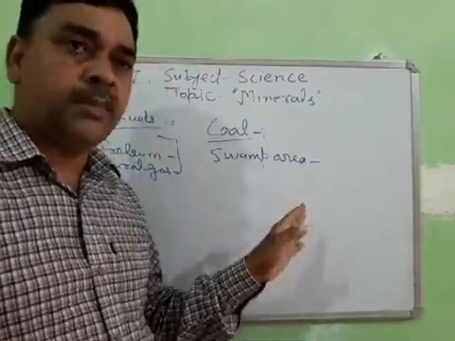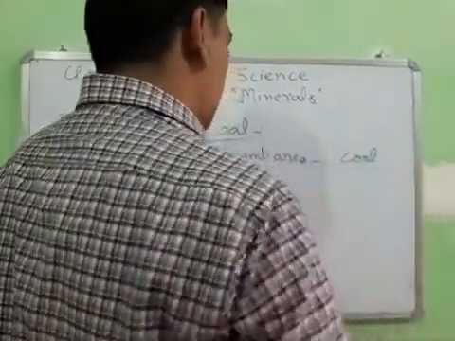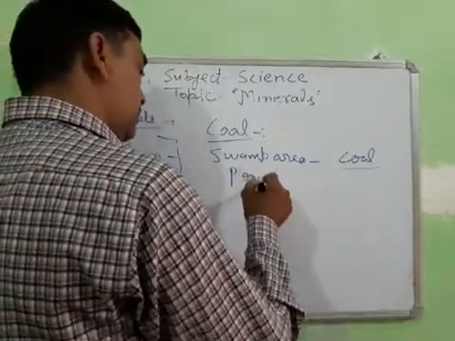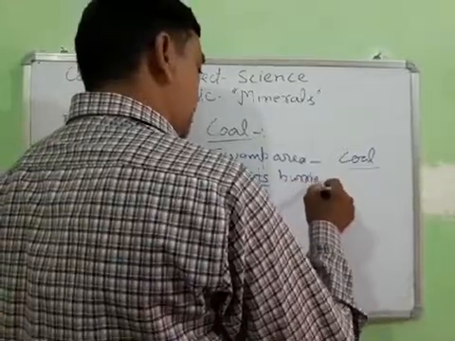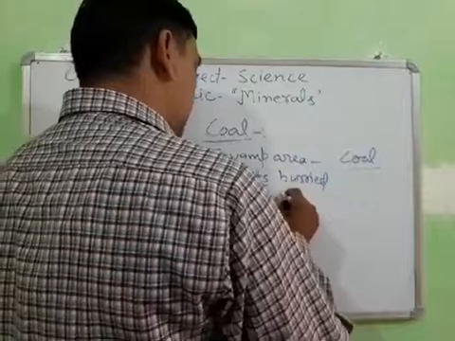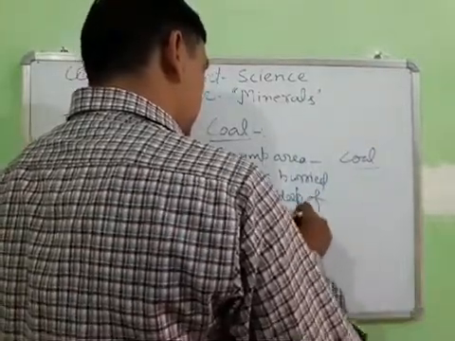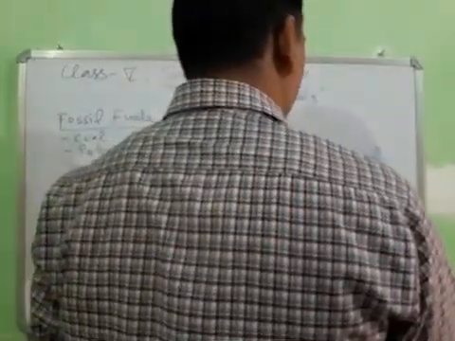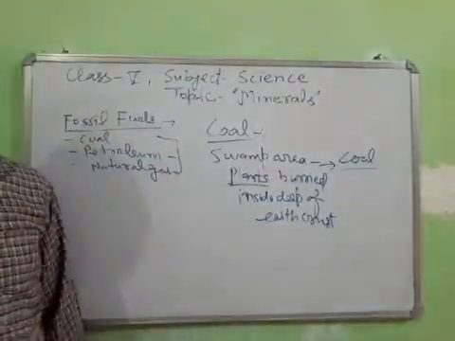After heat and pressure, they converted into coal. The plants buried deep inside the earth's crust converted into coal after heat and pressure.